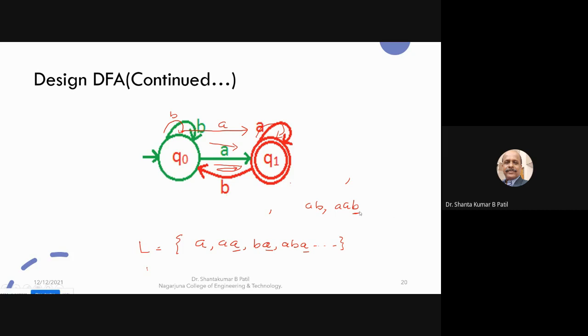So after reading the last symbol, if the finite controller is recording the non-final state, such a string is not accepted. These are the strings which are not accepted by the designed DFA, and it should not accept them because the condition given in the problem is that it has to accept all the strings ending with the symbol B. Whatever the designed DFA is, it is now accepting all the strings ending with the symbol A.